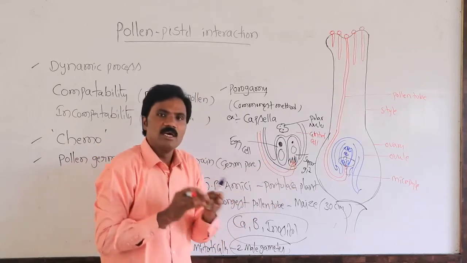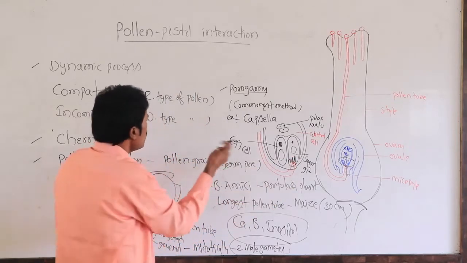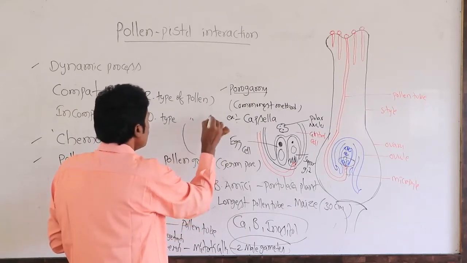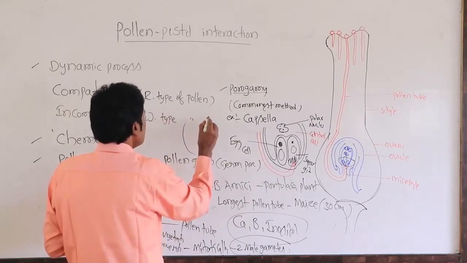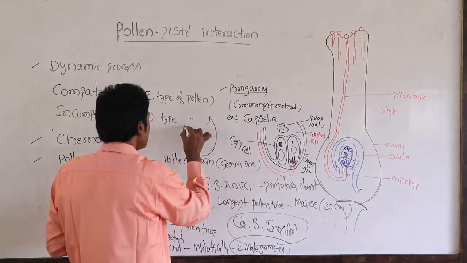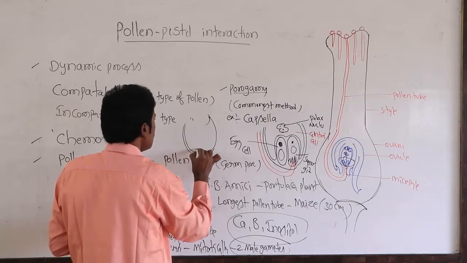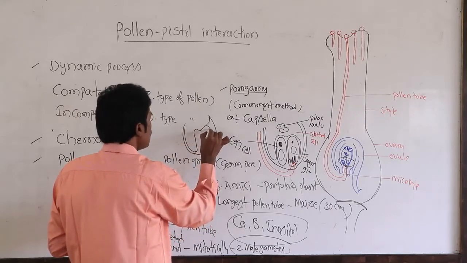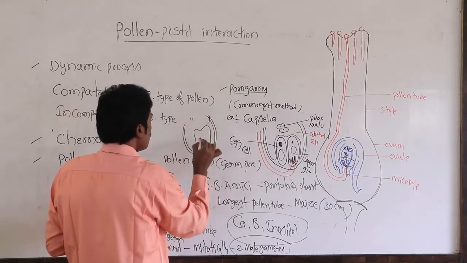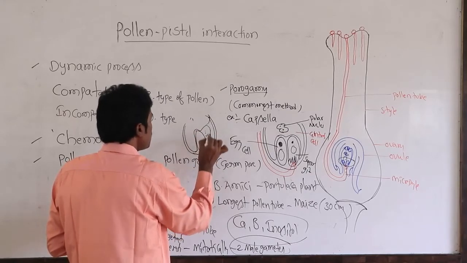After entering, if you observe roughly, next it is entering the central cell. This is rupturing.